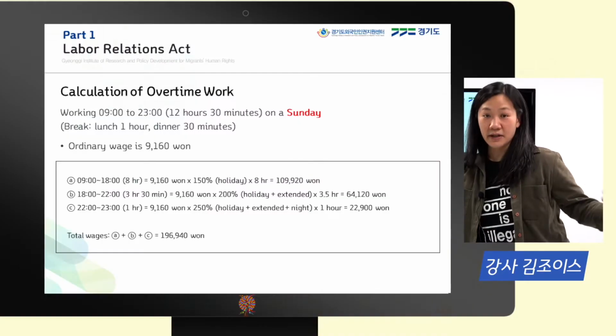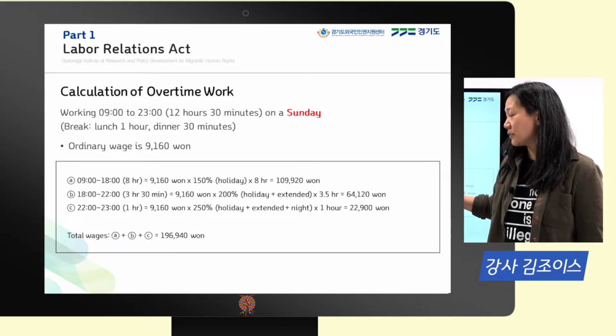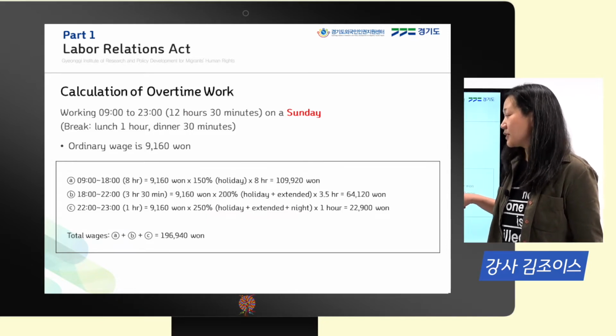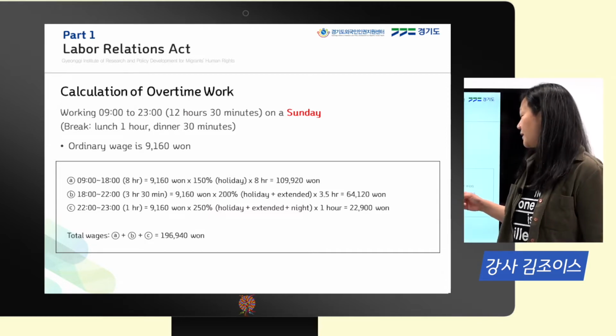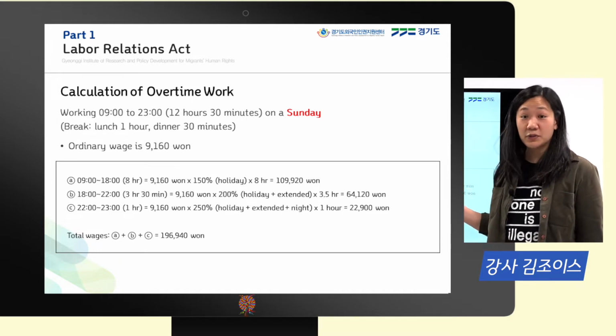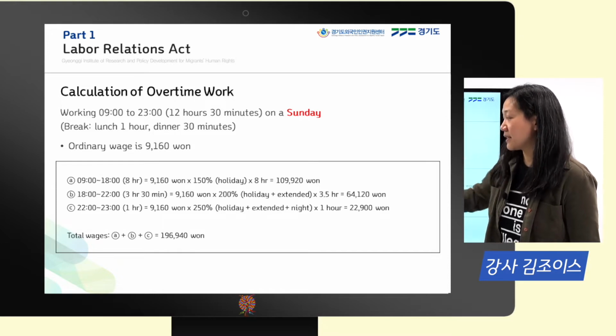And then anything beyond the 8 hours is considered extended work hours. So we're going to add 200%, multiply it by the number of hours that we've worked, and then we can calculate 64,121.